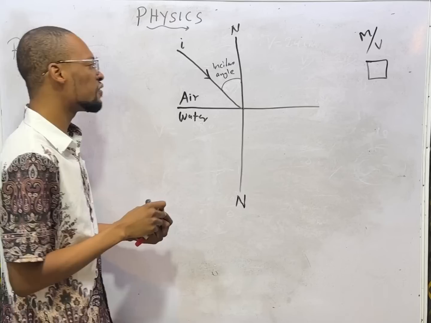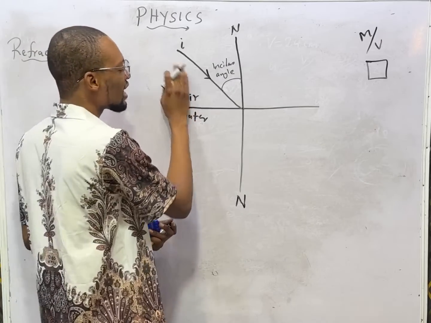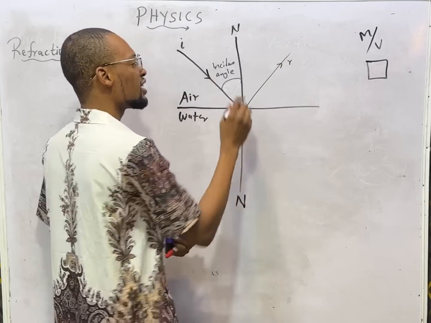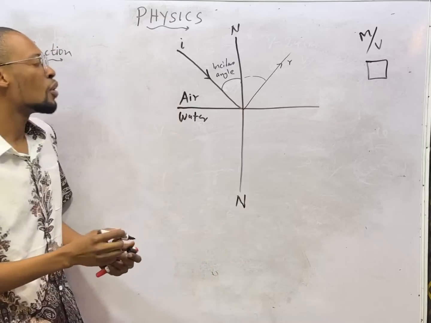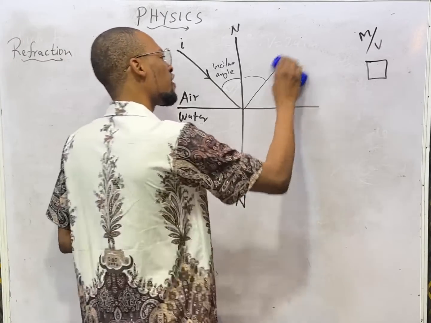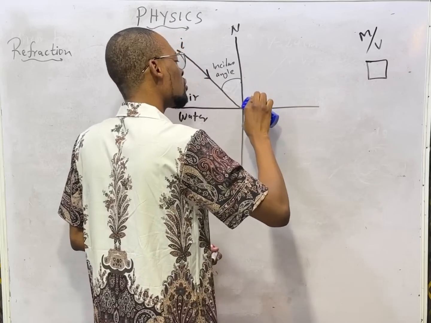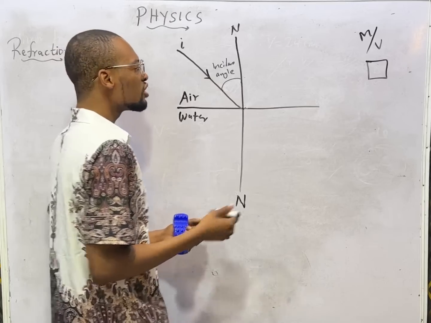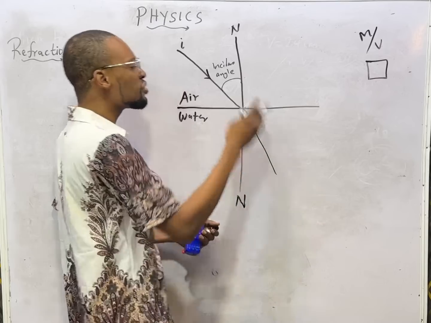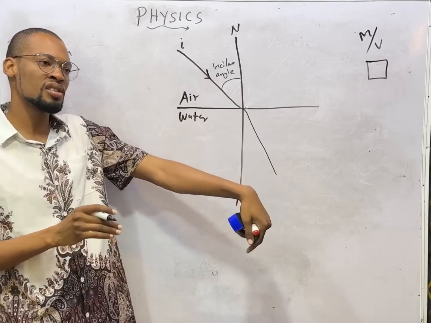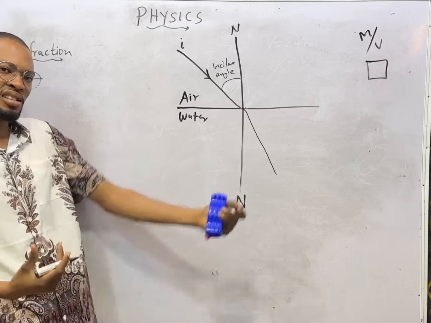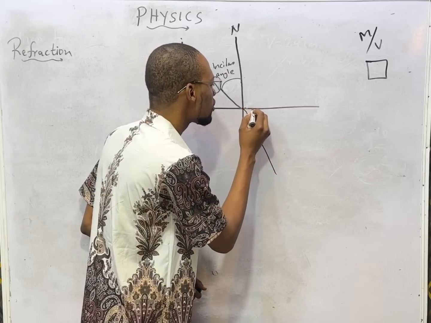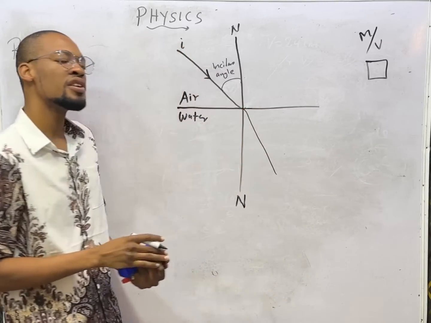Now, if we are dealing with a reflective surface, you know that this light, this incidence, will bounce back to give us the reflected ray, and here will be the angle of reflection. But refraction is not like that. For refraction, it is not going to bounce back, but since it is coming here and it has encountered this boundary, which is water, it will change direction. So when you shine light from air to water, you will see there is a change in direction. It will bend. That bending of light as it passes through a medium of different density is called refraction.